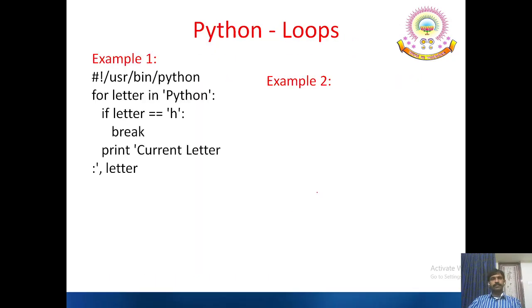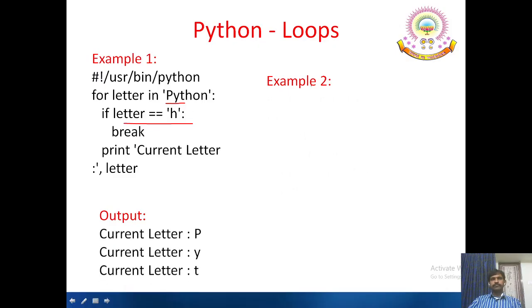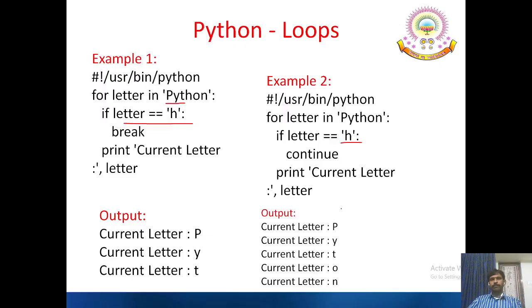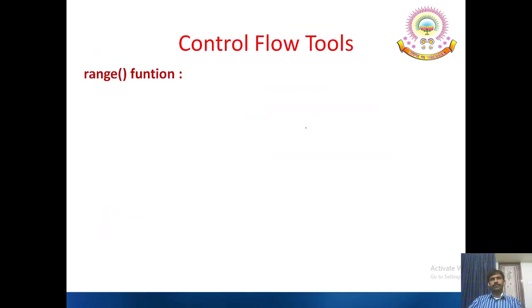So, examples: for letter in 'Python', if letter equals 'h', break; otherwise the current letter is printed. That means only 'Pyt' will be printed in this example. Similarly here, other than 'h', the remaining letters are printed. See this: 'Pyt', and when the letter equals 'h', continue. That means the control returns to the beginning of the statement.